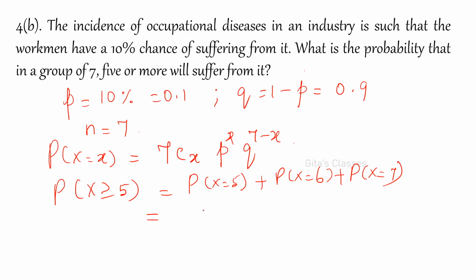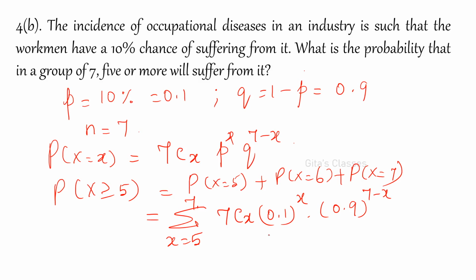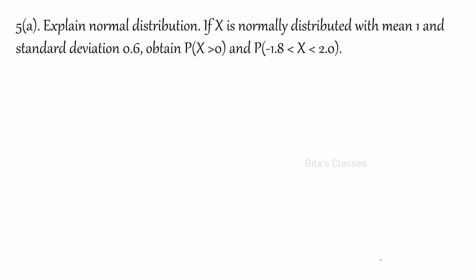So this is equal to sigma x varies from 5 to 7, 7Cx, p to the power x, q to the power n minus x. What is p? Directly you can write the values. Now 0.1 the whole power x into 0.9 the whole power 7 minus x. Directly you can substitute in the calculator and you will get the value as 0.0071765. This is the value. So very simple.